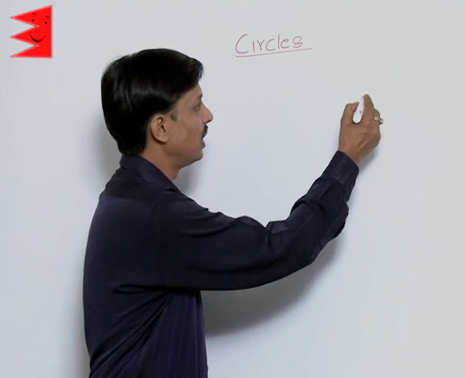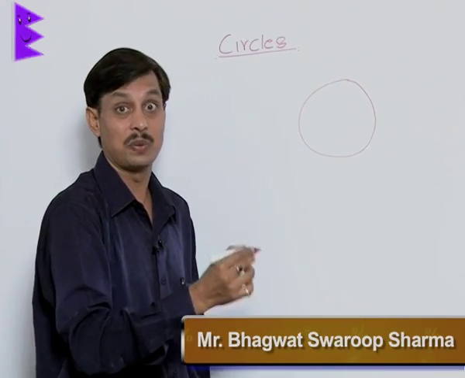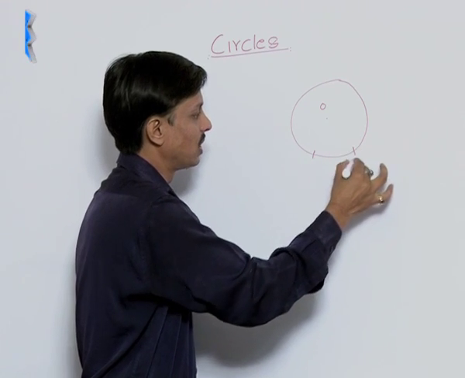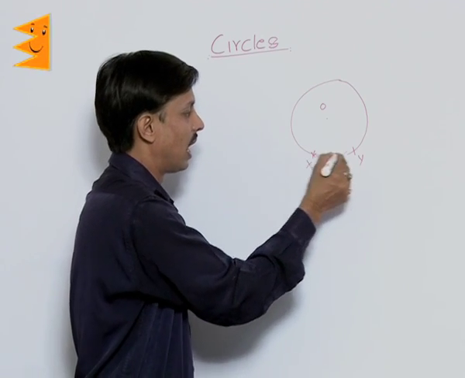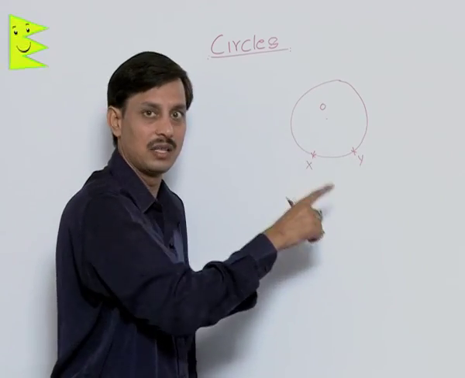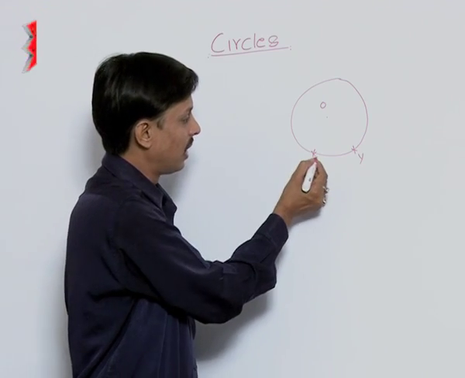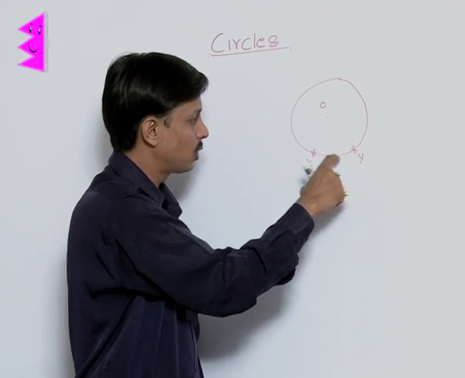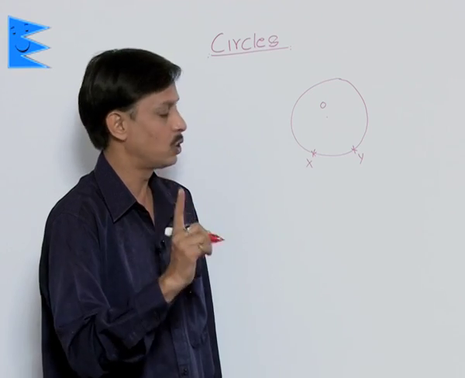I am talking about the parts of a circle. If this is the circle, this is the center, and these are two points X and Y on the circumference. I already discussed what the circumference is. Circumference is the path, its length is the circumference, and this is the circle. If I ask anybody to move from X to Y, then there are three ways to reach from X to Y.